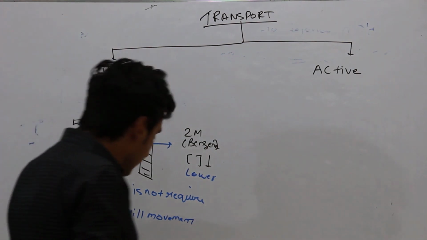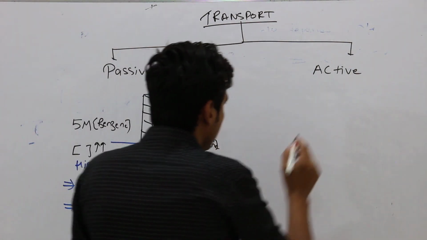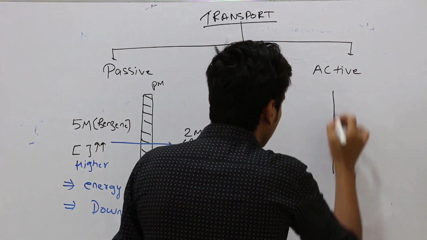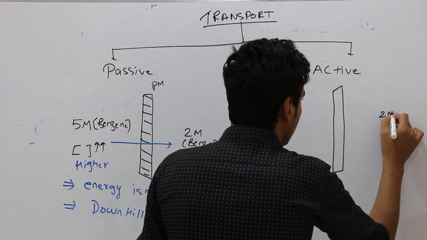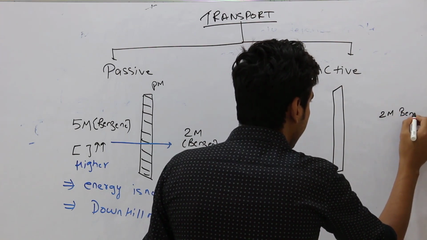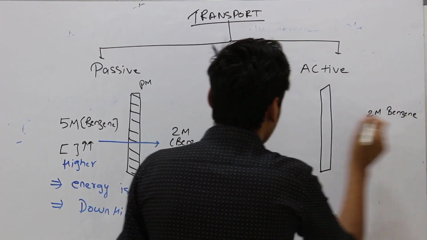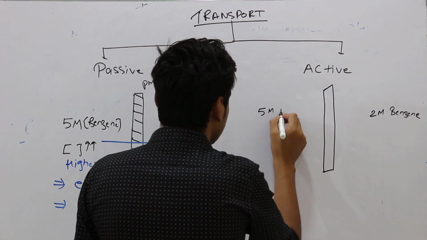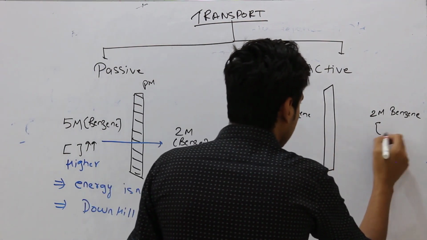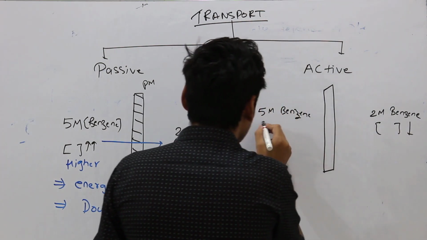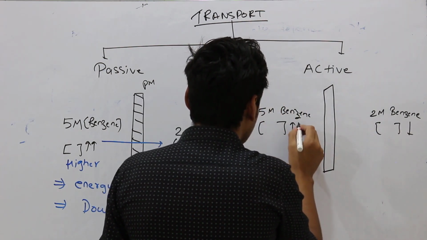In the case of active transport, the movement will be from the lower to higher concentrations. So suppose you are having 2 molar of benzene here, and here 5 molar of benzene. Here the concentration is low, here the concentration is high.